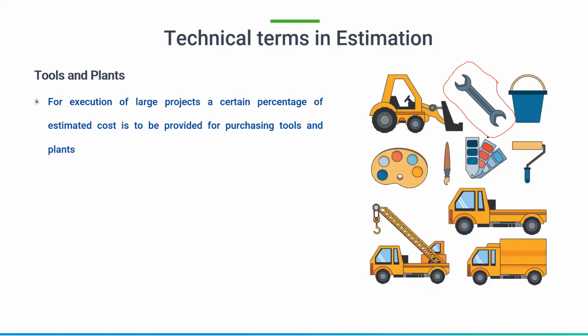Say if it is a mason, he can arrange all the brushes or hammers, etc. These kinds of tools or immediate expenses can be taken care of by the PMC, project management consultancy. The small things are called tools. These tools can be paid for directly by the contractor or the particular worker.